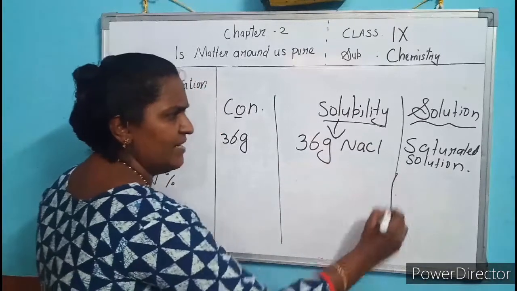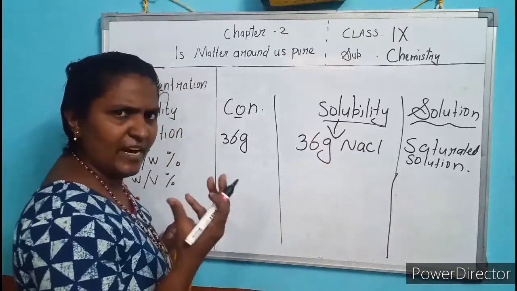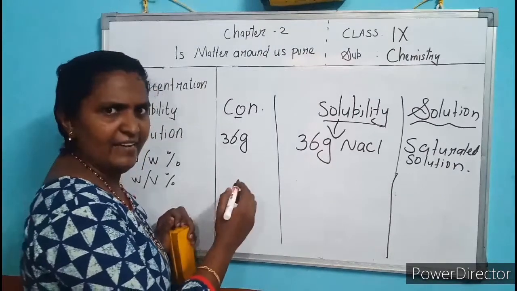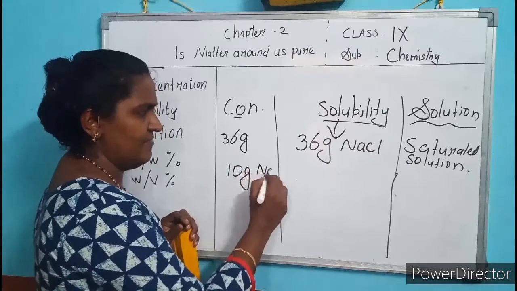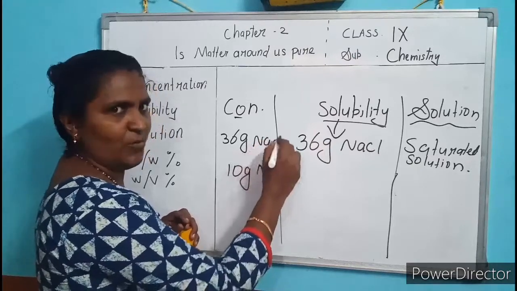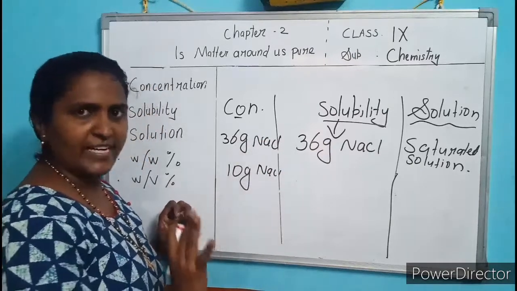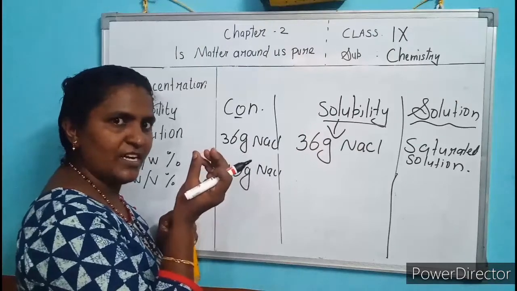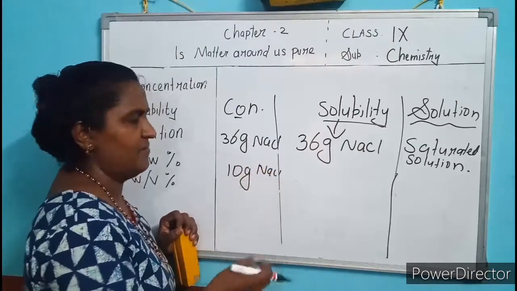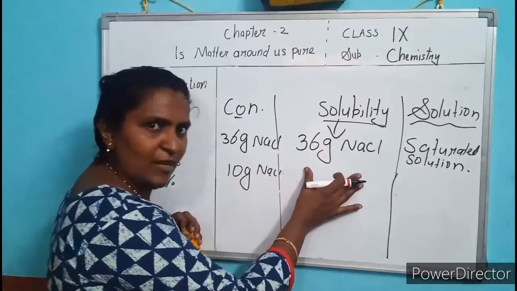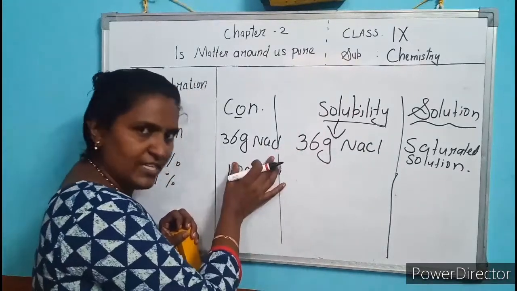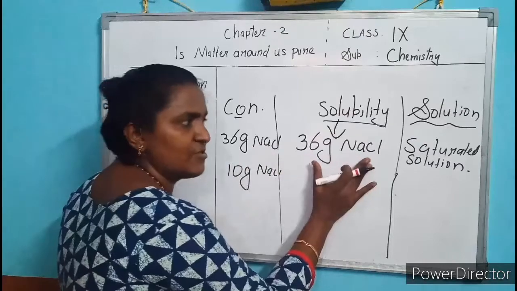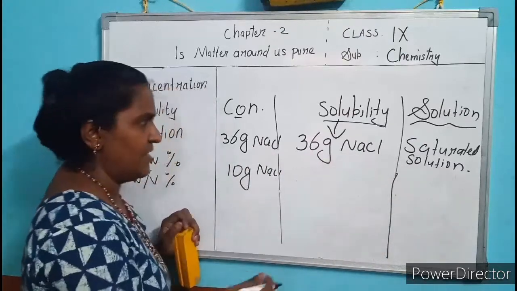I prepared a solution with 100 gram of water. Today we talk about NaCl, okay? One example today I have taken is NaCl as the solute. You know the solubility, the maximum amount dissolved, is 36 gram and the concentration is also 36 gram. Such a solution is called a saturated solution.